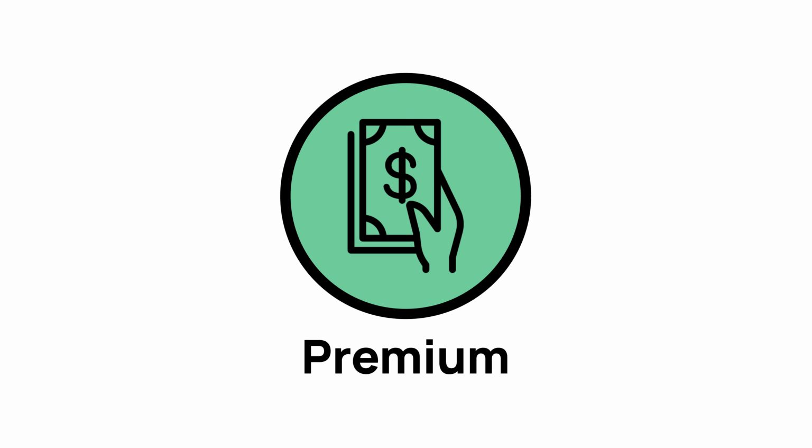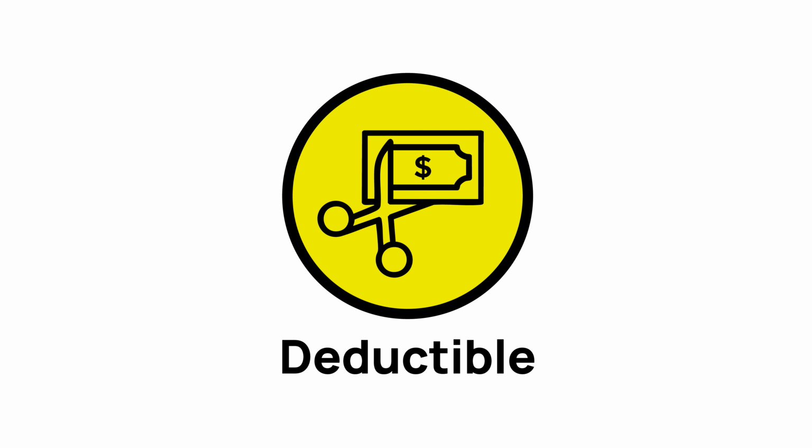Premium, the amount you pay to have insurance, like a subscription fee. You can pay monthly, quarterly, or yearly, and your coverage stays active as long as you pay. Deductible, the amount you pay out of pocket before your insurance starts paying. Higher deductible usually means lower premiums.